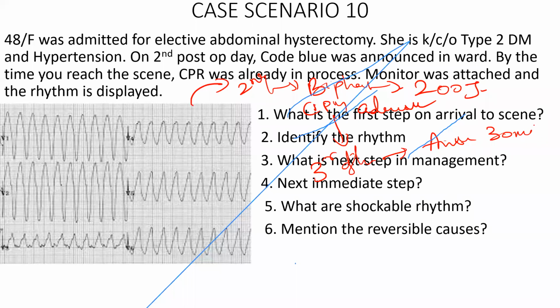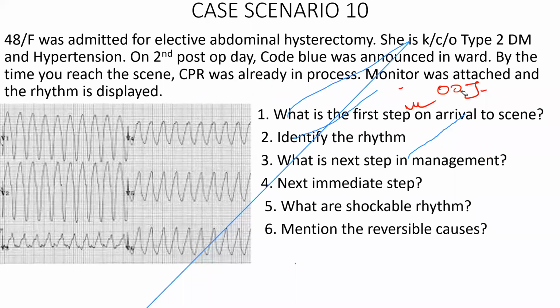So 300 milligram amiodarone. If it is not there, alternatively, you can give lidocaine. Okay, good. What are the two shockable rhythms, doc? Unmute and tell me. One is ventricular fibrillation. The other is pulseless VT, sir. Very good. These are the only two shockable rhythms.